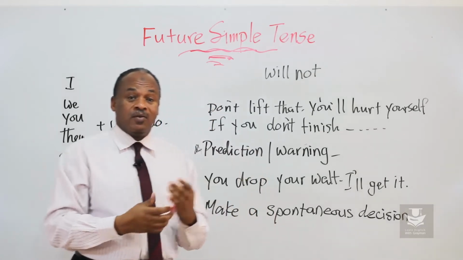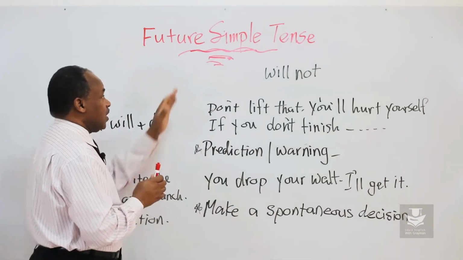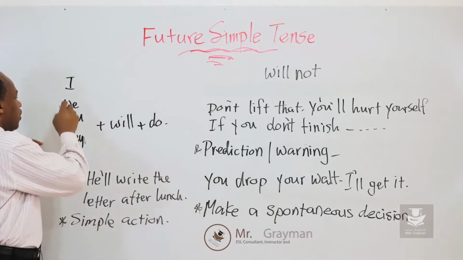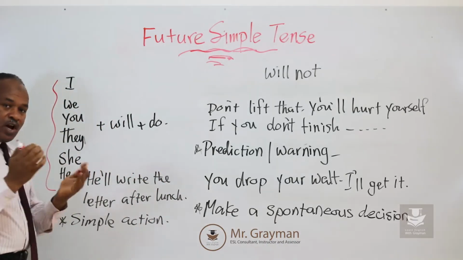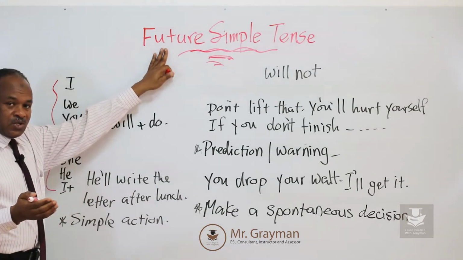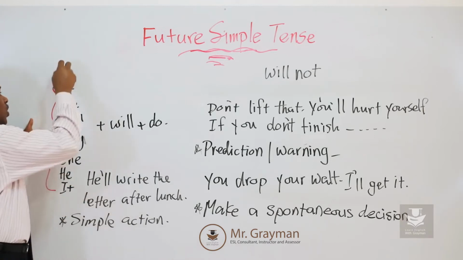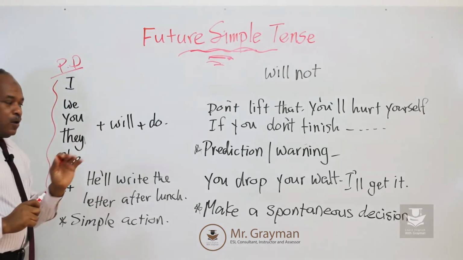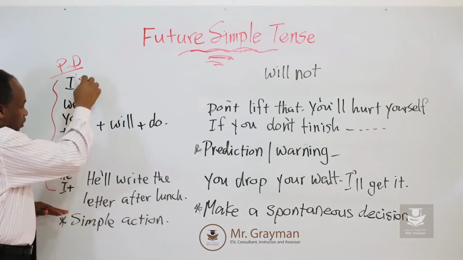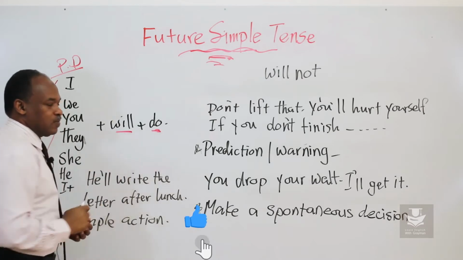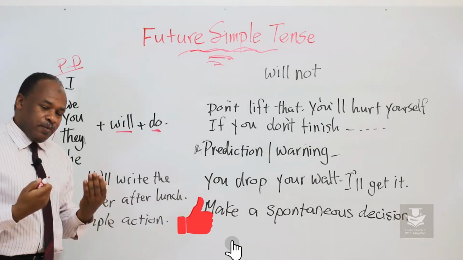How should we construct the sentences in the future simple tense? If we look at this, these are the pronouns. Whenever we talk about tenses, we talk about the personal pronouns. How to construct the sentence? Any of these plus will, plus do. What do we mean by do?